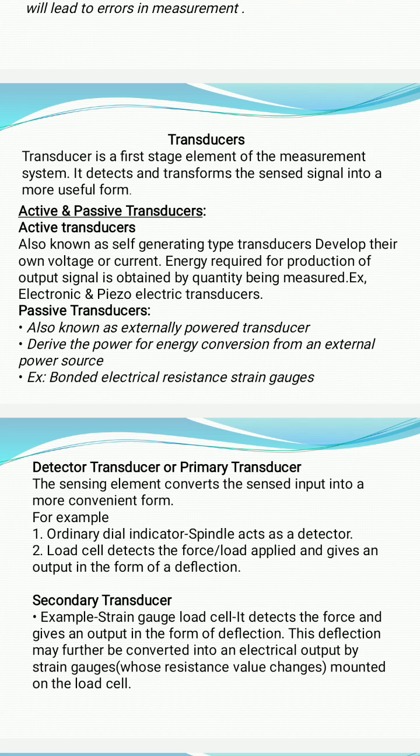We saw in the previous class that a measurement system has three elements. One, the primary stage or the primary transducer. Second, the intermediate stage or intermediate transducer, and the third is a terminating device. What is the first stage? Sensor stage. Why is it called a transducer? It is called a transducer because it senses the input signal and converts it into some other output form.